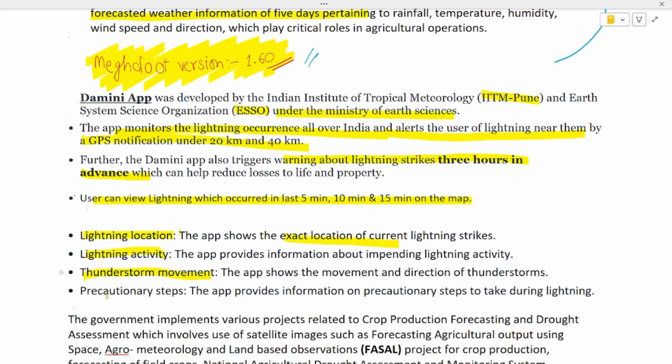And then it also provides the precautionary steps. All right, what are the important things to study in this part? The important point is: it is developed by whom? IITM Pune, ESSO, and ESSO is under the Ministry of Earth Sciences.